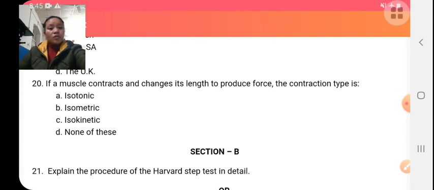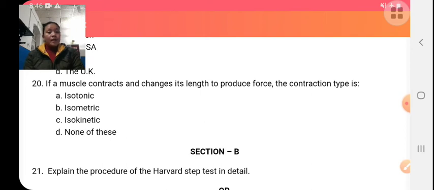If a muscle contracts and changes in length to produce the force, the contraction type is, if the muscle contracts in isotonic, iso means same, tonic means tension. So in isotonic exercise, there is tension in the muscle. Isometric, iso means same, metric means length.